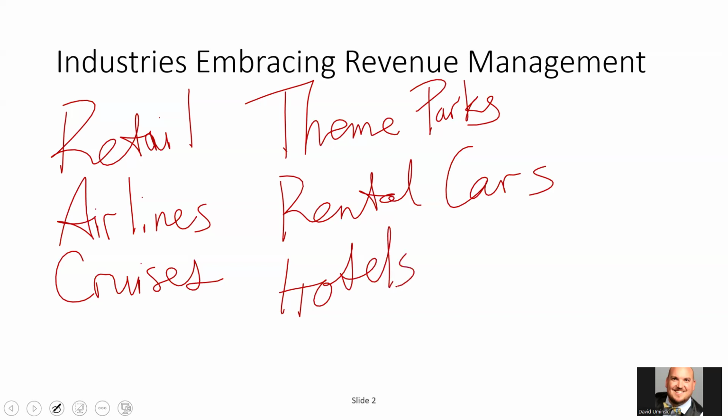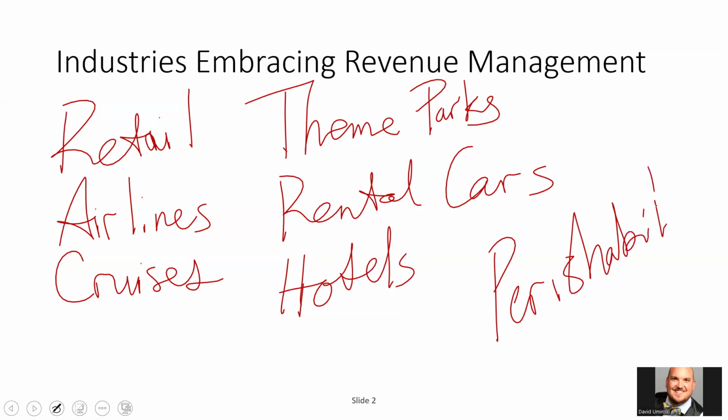So essentially, what all these different industries have in common is the perishability of their product. Once that cruise line sets sail, can I just drop somebody in that room?